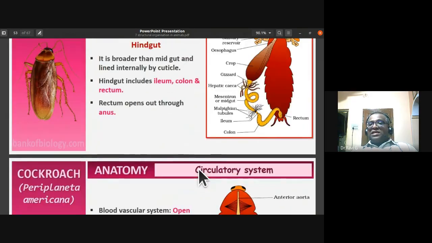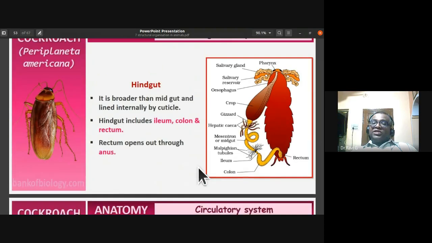So that is the digestive system of the cockroach. The alimentary canal of the cockroach is divided into foregut, midgut, and hindgut. The foregut includes the mouth, pharynx, esophagus, crop, and gizzard.